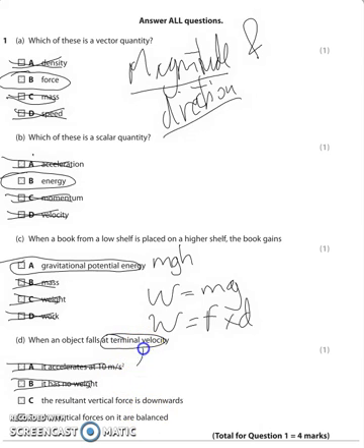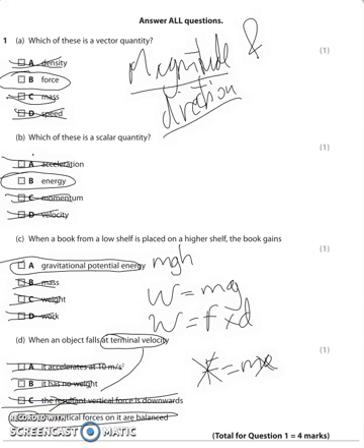So here, if you have terminal velocity, there is no resultant force because the forces on the object are now balanced. So if there is no force, there is no acceleration, so it goes to terminal velocity. So it can't be C, which leaves it to be D. The vertical forces on it are balanced. There is no resultant force because the forces are balanced, so it will stop accelerating and it's reached terminal velocity. That's question number 1.